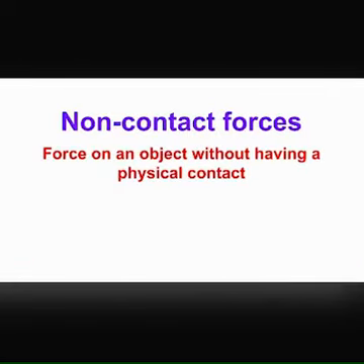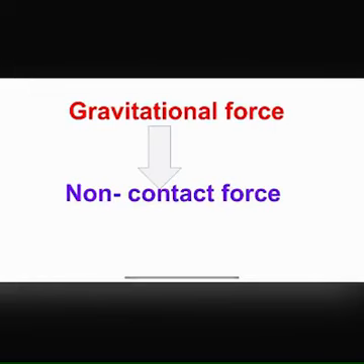The second kind of force is the non-contact force. This is the force on an object without having a physical contact with another object. We know that if we throw up a ball, it will fall towards the earth. From the figure, it is clear that there is no direct contact between the ball and the surface of the earth, even though it will fall towards the earth due to the gravitational force. Earth attracts every body towards its center. So, gravitational force is an example of non-contact force.